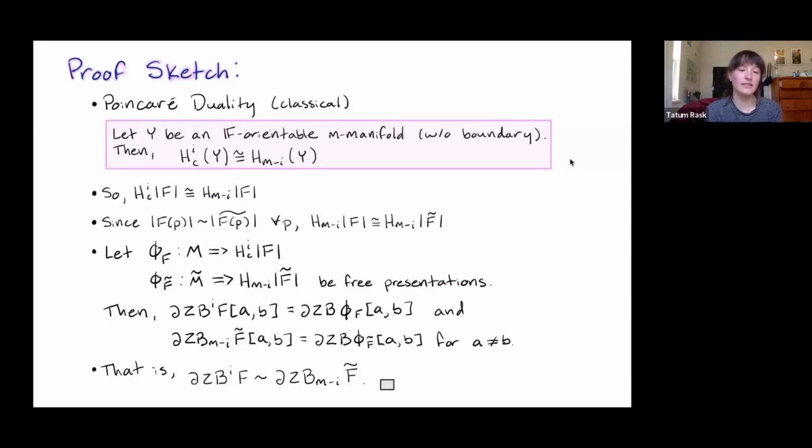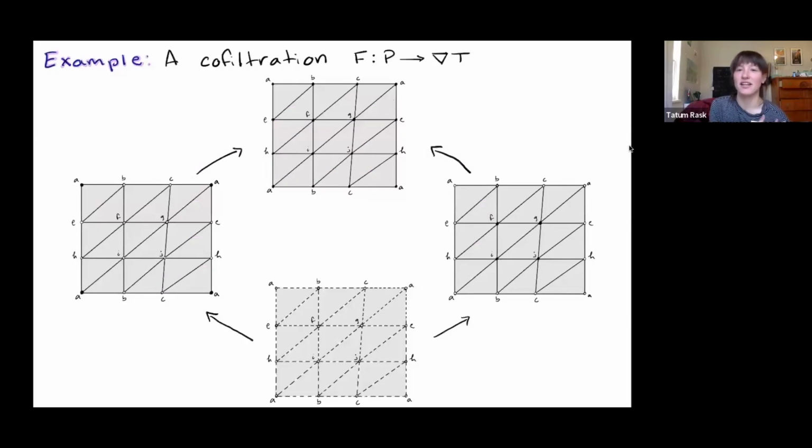And so what we get from all of this is that our persistence diagram coming from ith cohomology of our cofiltration is going to be equivalent to our persistence diagram coming from m minus first homology of our dual filtration. And again, what do I mean by equivalent? That just means that the persistence diagram is the same up to the diagonal. And that's just a quick run through of the proof. But perhaps what's more fun is looking at a couple examples. The first example I have is, let's look at a cofiltration of a triangulation of the torus.